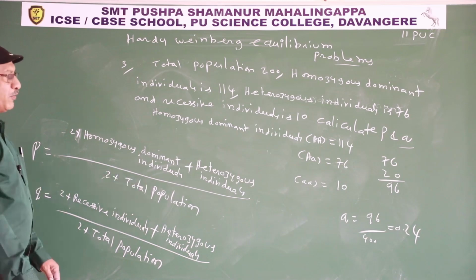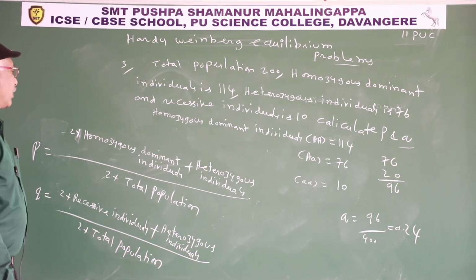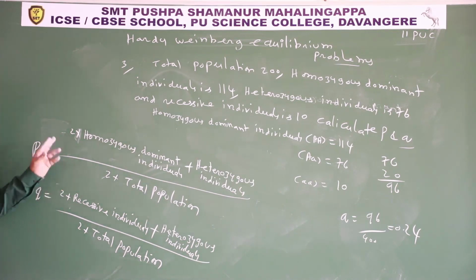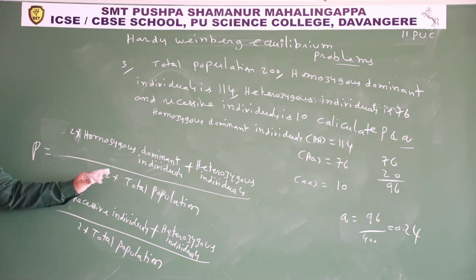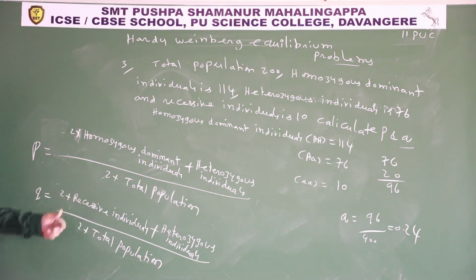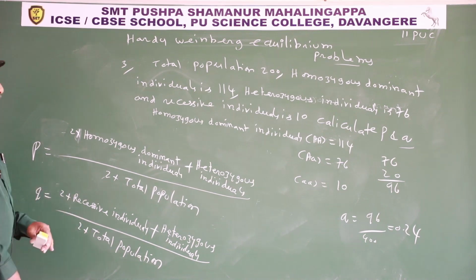So 96 by 400, Q is 0.24. So to calculate P, 2 into homozygous dominant individuals plus heterozygous individuals divided by 2 into total population. To calculate Q, 2 into recessive individuals plus heterozygous individuals divided by 2 into total population.